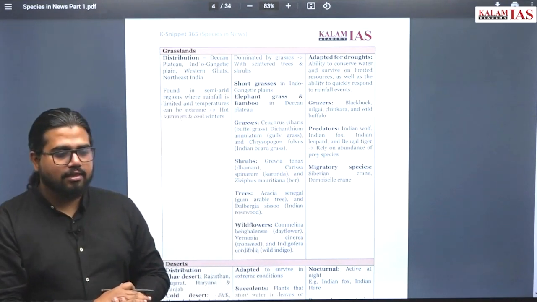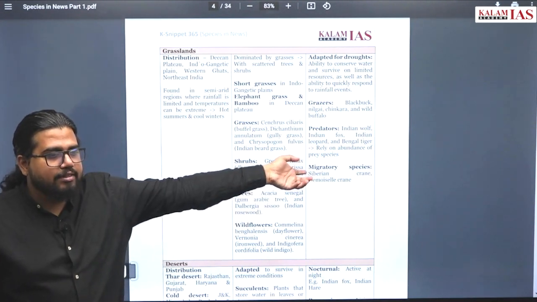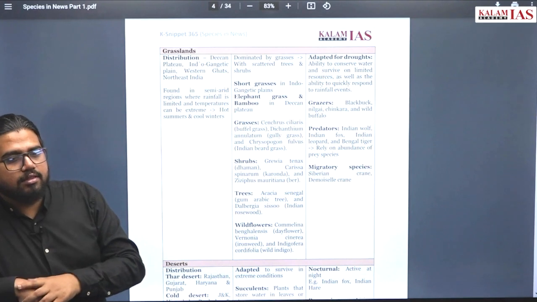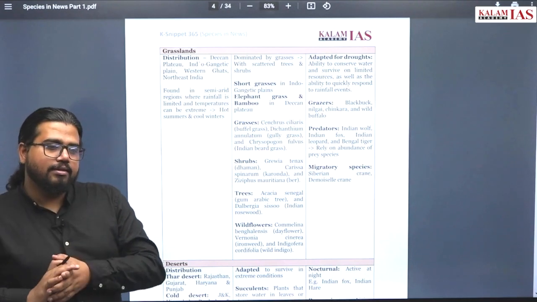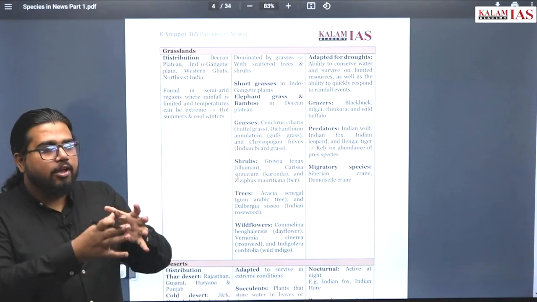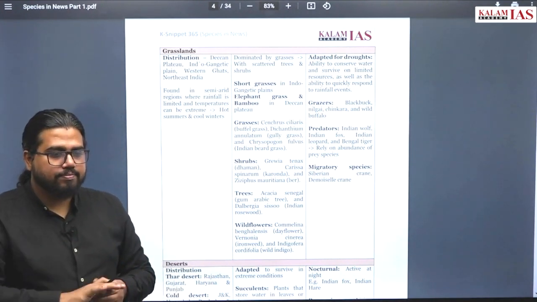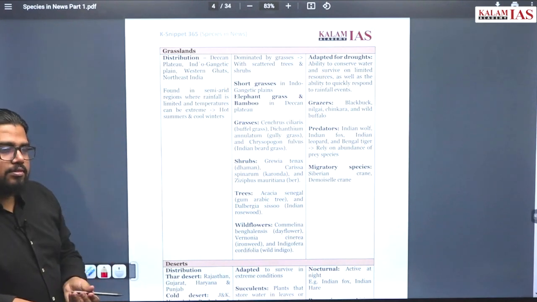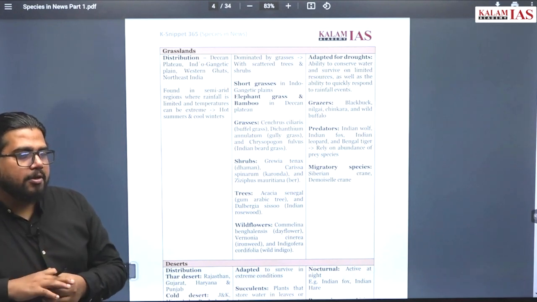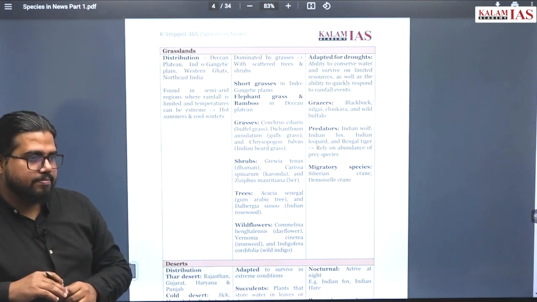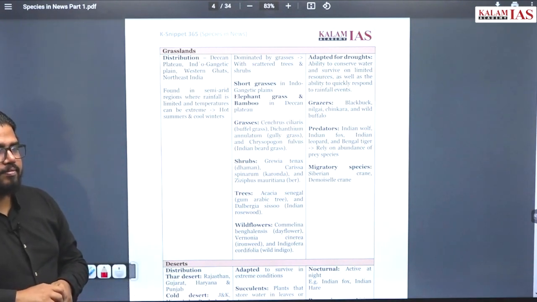One best example is the Siberian crane, which comes to Keoladeo National Park in Rajasthan. This is a desert-like ecosystem, not fully desert. It will come under grasslands itself, but that ecosystem is very important because of the lake present there. The soil of that place is something peculiar. It stores water always, it has the ability to store water for a prolonged period.